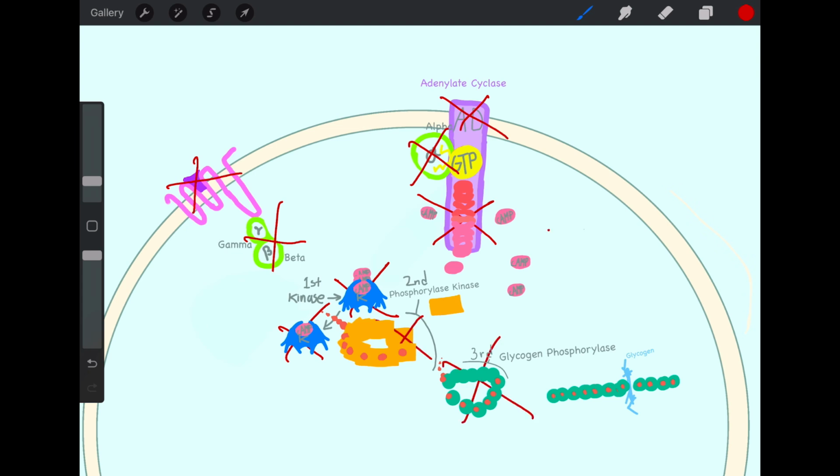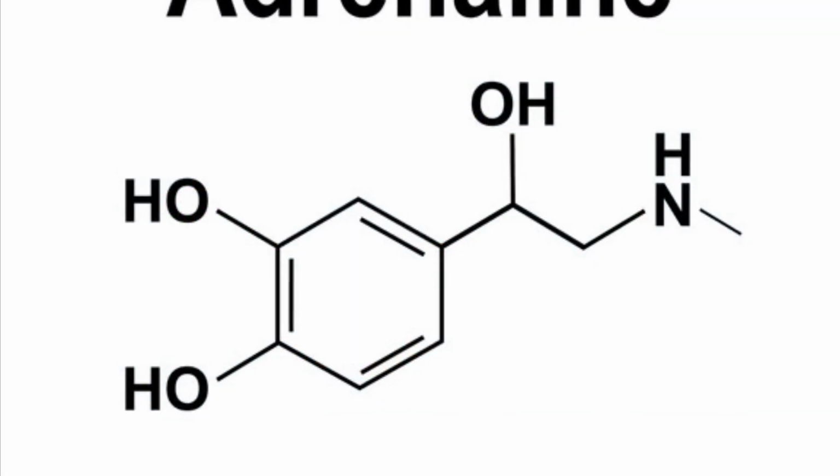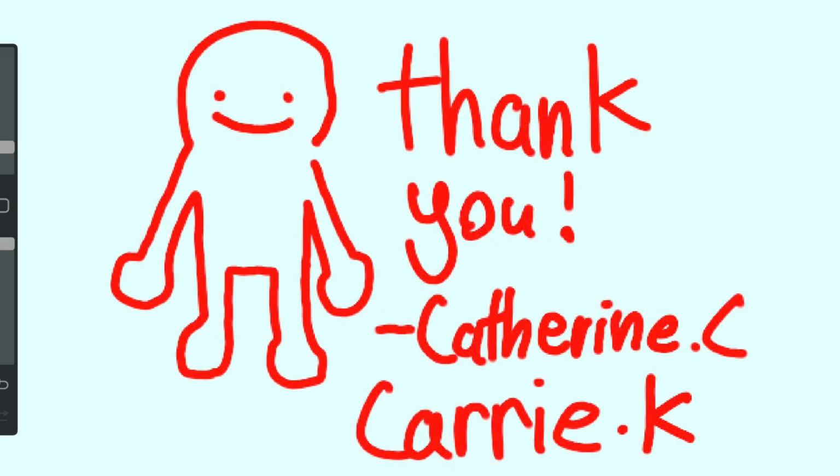This concludes our summary of the adrenaline signaling pathway. We hope you learned something new and that you can now understand why your heartbeat picks up when someone says,